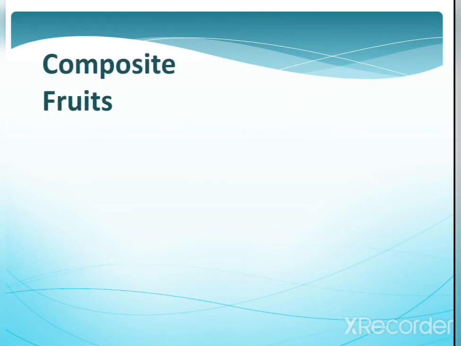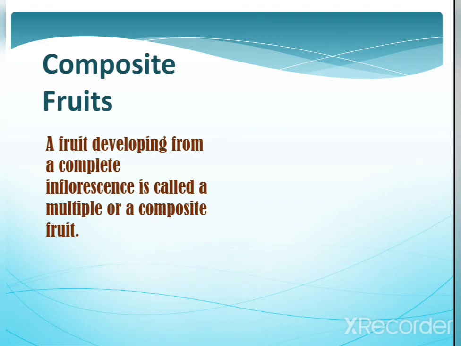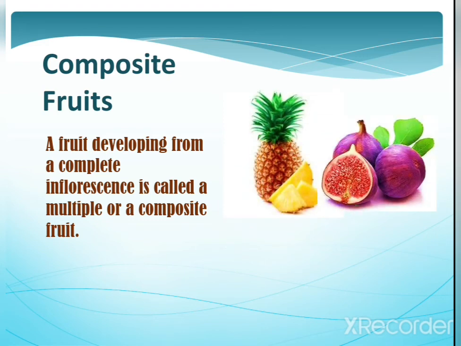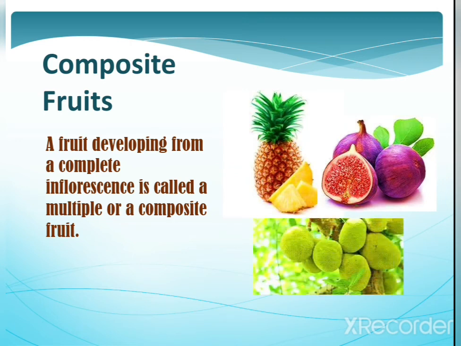Next, composite fruit. Composite fruits are also called multiple fruits. A fruit developing from a complete inflorescence is called a multiple or composite fruit. So you can see a pineapple here, and a fig fruit, and this is the jackfruit. These are all examples of composite fruit. They develop from a whole inflorescence.